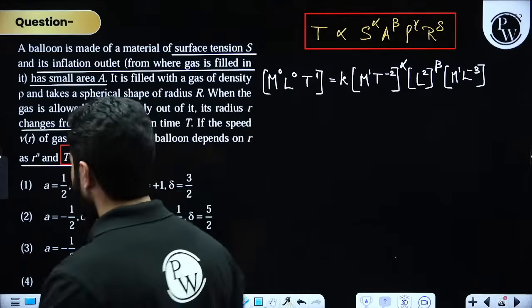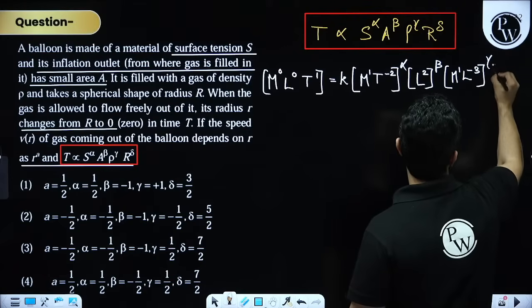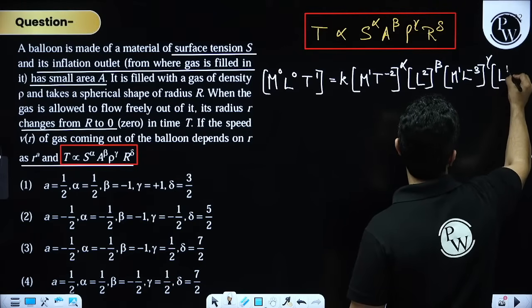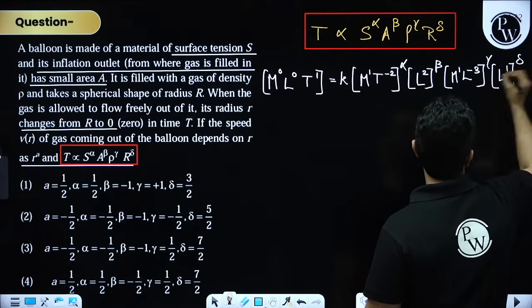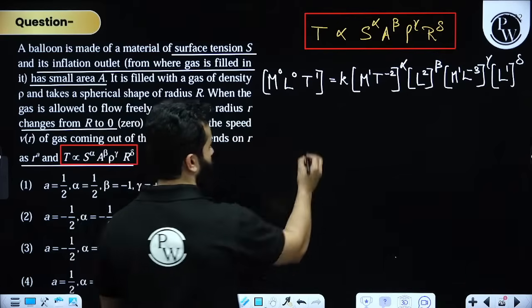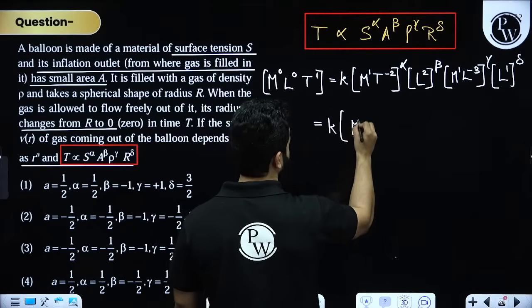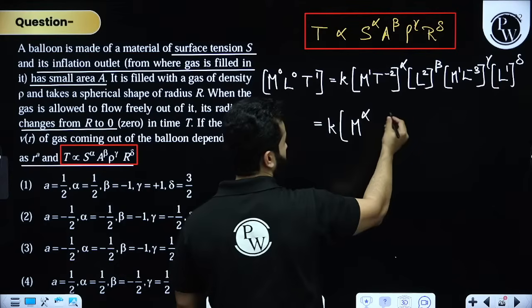So m1 L raised to the power minus 3, raised to the power gamma, and R is basically L raised to the power 1, whole raised to the power delta. Clear?